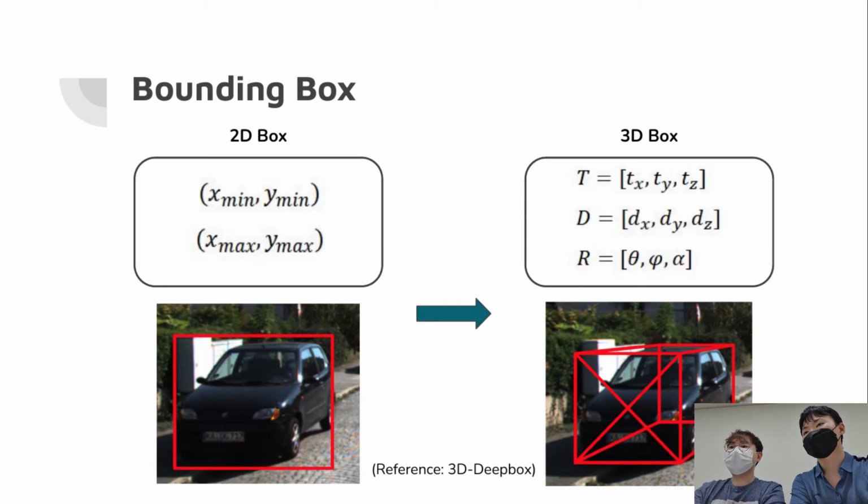A 2D box consists of 4 vertices. On the other hand, a 3D box is represented by 9 constraints: translation, orientation, and dimensions. The 2D box provides 4 constraints for the 3D box. However, this is insufficient to meet all the constraints for 3D. Therefore, the network must predict additional geometric characteristics of the 3D box. To this end, we employ an additional module that predicts dimensions and orientations.